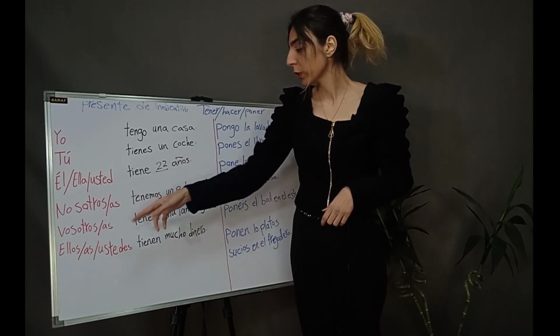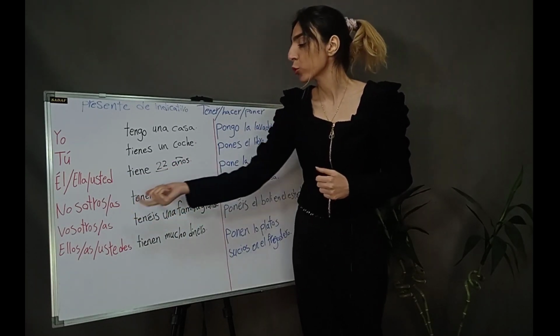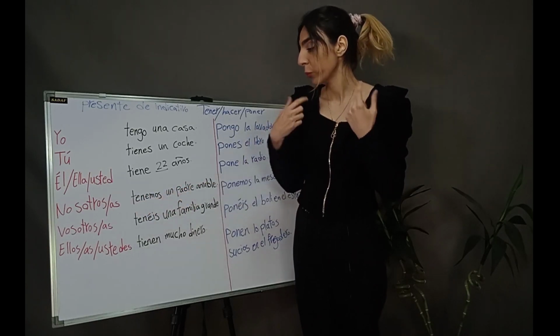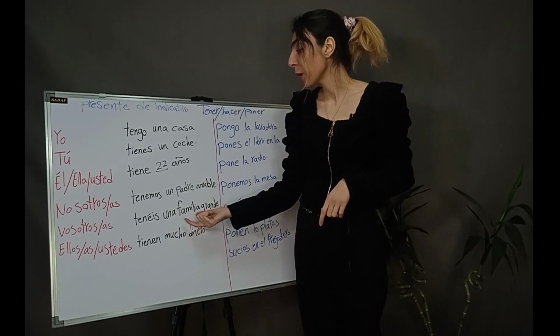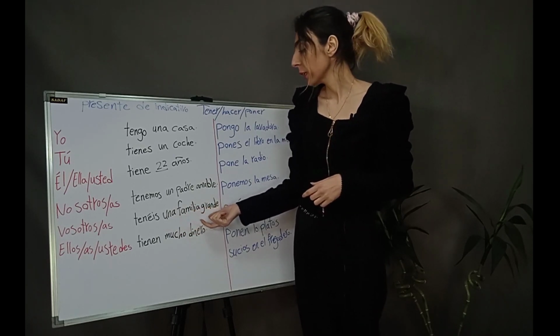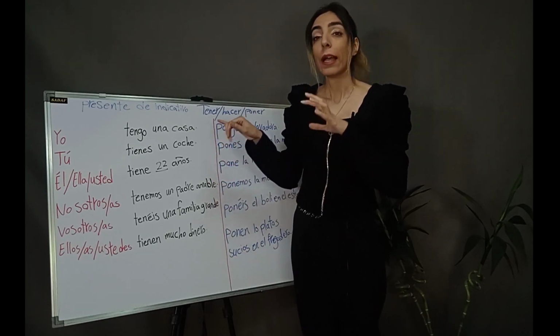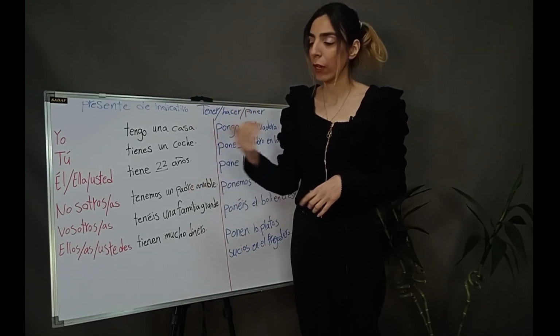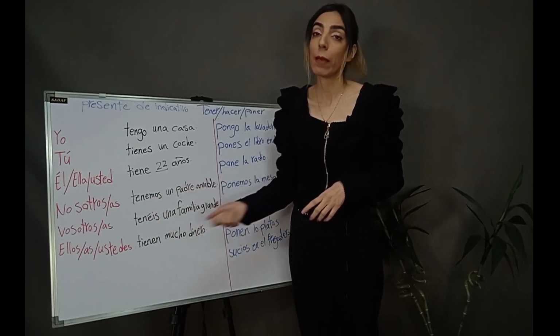Vosotros or vosotras tenéis una familia grande. Vosotros means you, plural. Tenéis, have. Una, one. Familia, family. Grande means big. So I use the adjective after the noun. You have a big family.